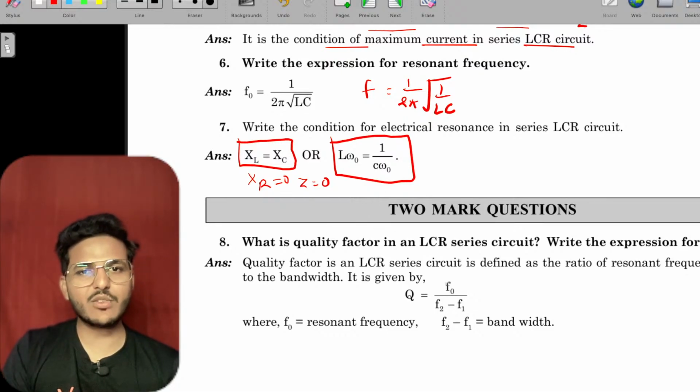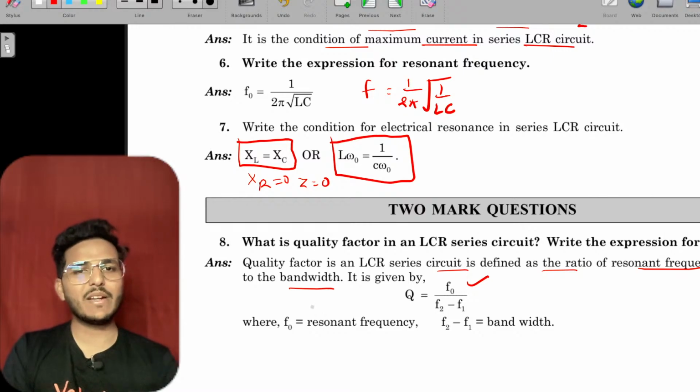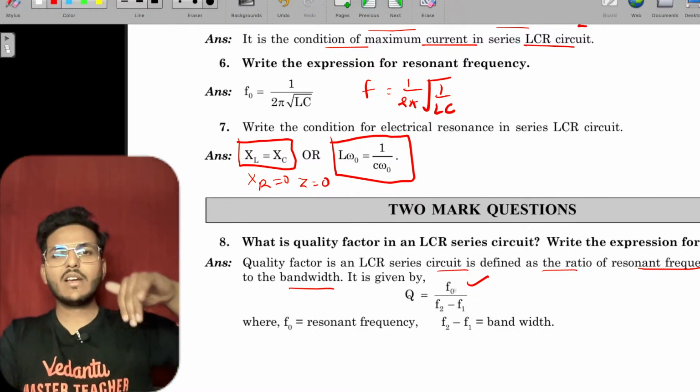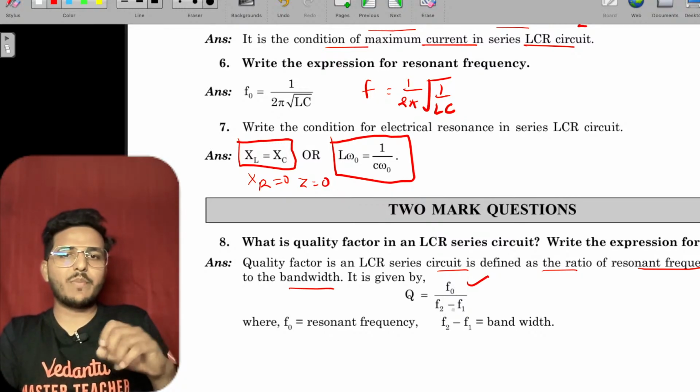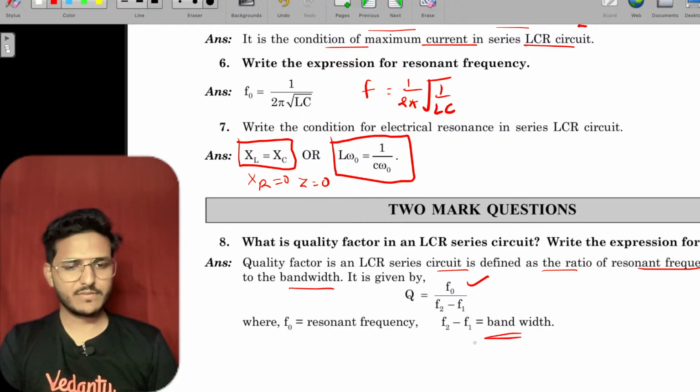What is the quality factor? Quality factor of LCR circuit is defined as the ratio of resonant frequency to the bandwidth. Resonant frequency, that is F naught, upon bandwidth, that means F2 minus F1. F2 minus F1 is bandwidth.